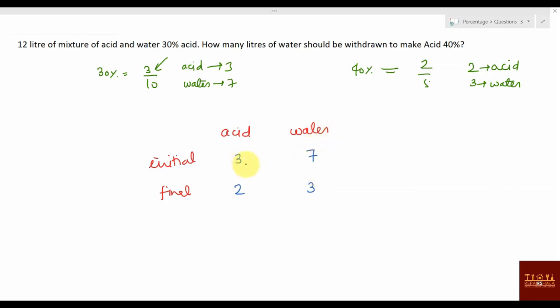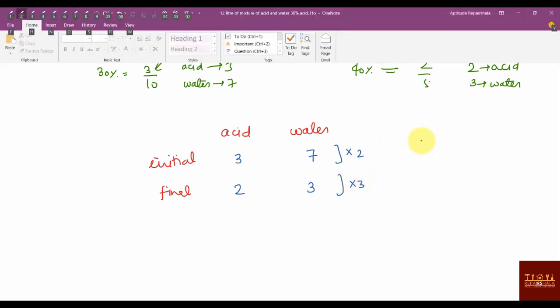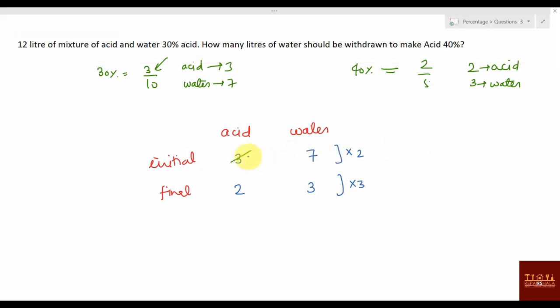What is actually the same? Acid is the same. Is the acid the same here? No. So you make it the same. How can you make it the same? Here you multiply with 2 and here you multiply with 3. So if you multiply with 2 and 3, you'll get values like this. Here it becomes 6, here 14, here 6, and here 9, right? Now your new values are 6, 14, 6 and 9. Now you can say acid is the same.